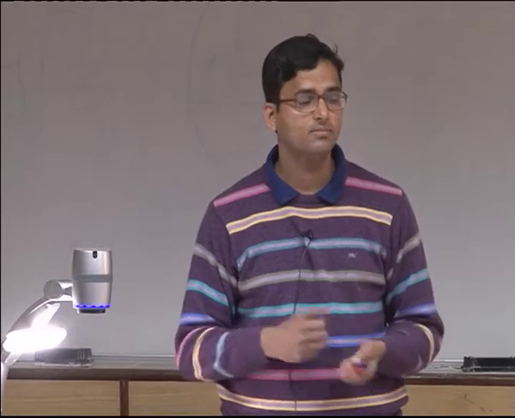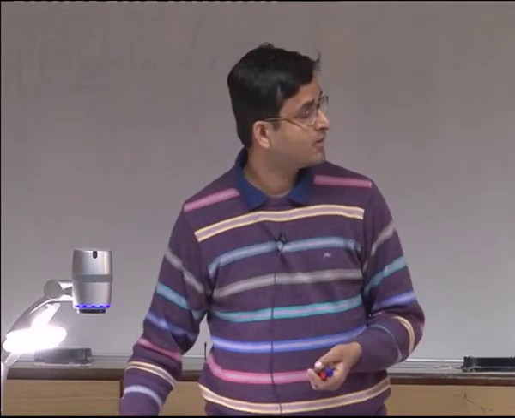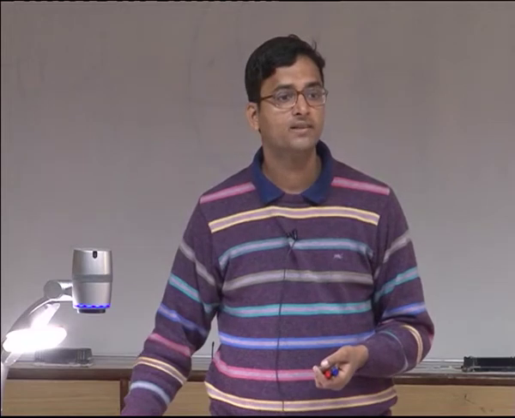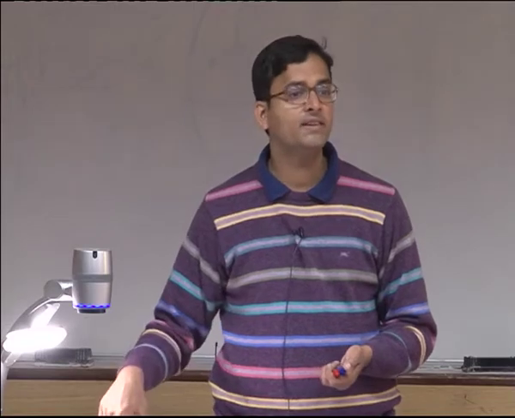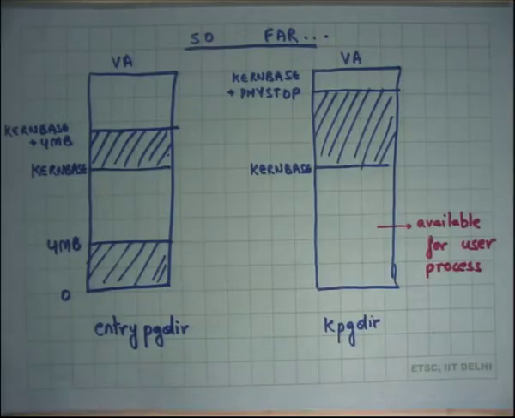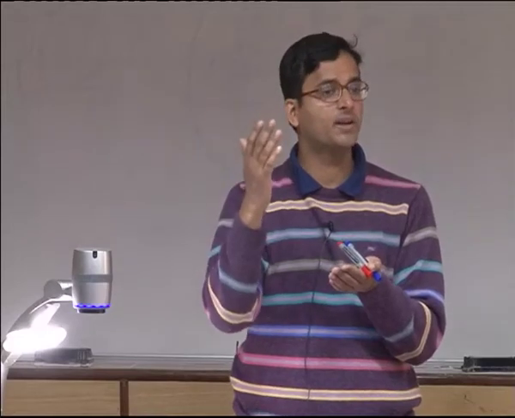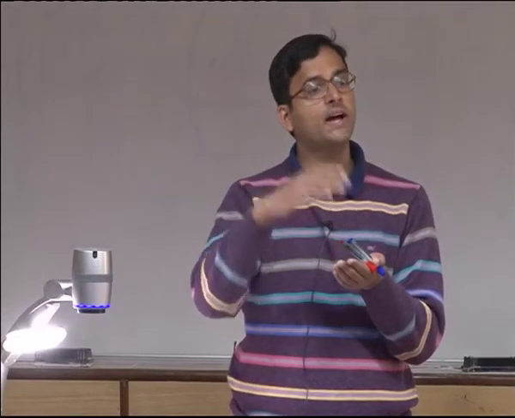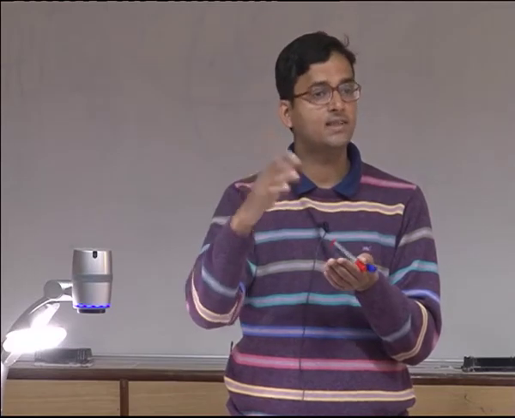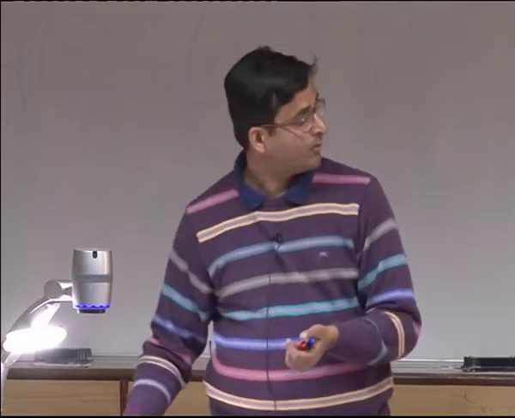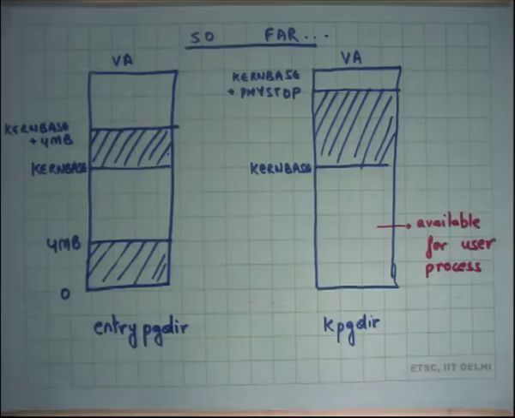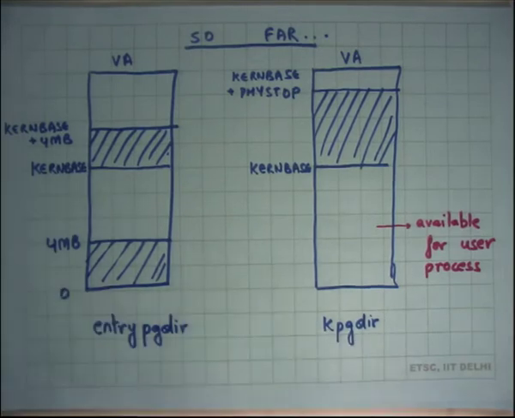Okay, all right. So based on the code we have seen so far for xv6, what do you think? How was entry page directory declared? It was a global variable, right? It was a global variable, which means it is taking some static space and it can never be deallocated, right? Also it has a fixed size and its contents are initialized in some way. You can override them, and one way could have been that you just override them with new pointers.